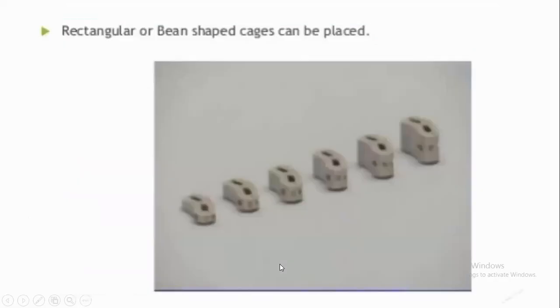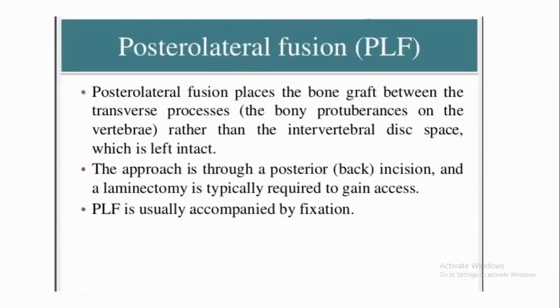This is a rectangular bean shaped cage. Other than that, kidney shaped cages and banana cages are also available. Posterolateral fusion places a bone graft between the transverse processes rather than in the intervertebral disc space. Whether transforaminal, posterior lumbar, or anterior lumbar interbody fusion, the bone graft is placed in the intervertebral disc space, but in posterolateral fusion it is placed between the transverse processes.